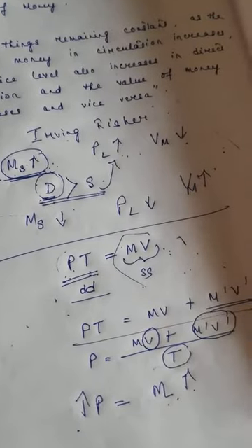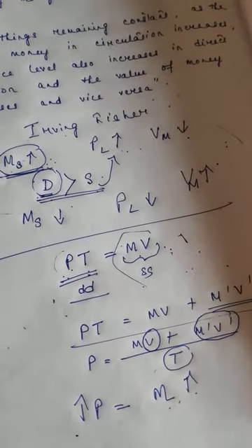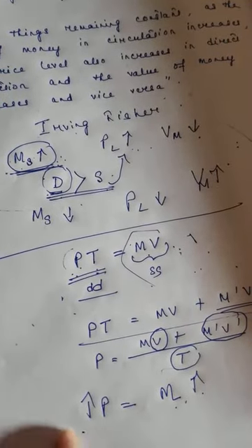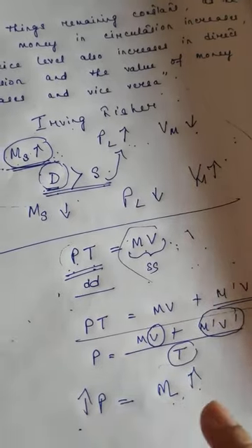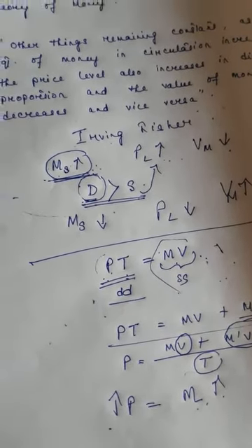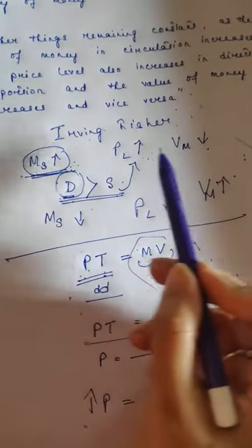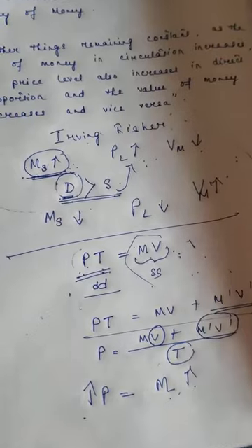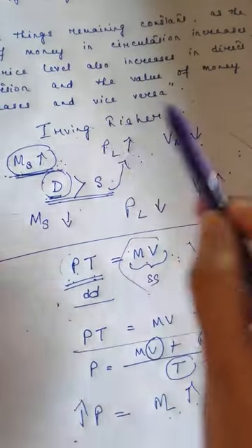Since P is equal to M, it is quite evident that there exists a direct relationship between P and M. P is the price level, M is the money supply. So if the money supply in the economy increases, then the price level is bound to increase, as it is seen here. See, Fisher has already said that if the money supply increases, then the price level will also increase.